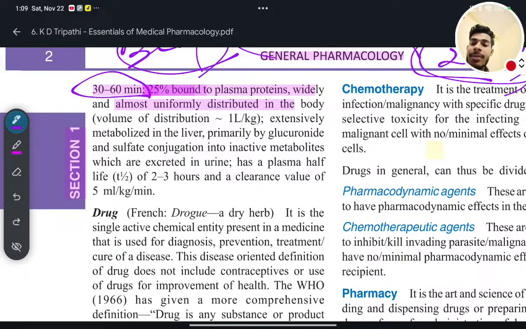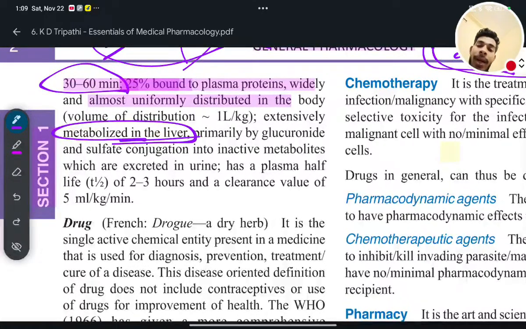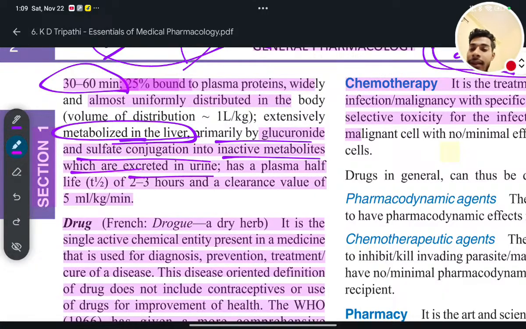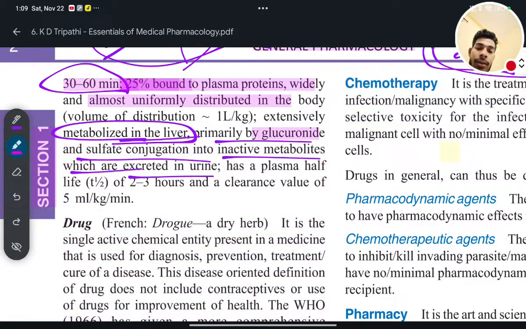Next, extensively metabolized in the liver. That is hepatic metabolism. So extensively metabolized in the liver primarily by glucuronide and sulfate conjugation into inactive metabolites which are excreted in urine. So what is the mechanism? Glucuronide and sulfate conjugation, you have to remember that, into an inactive metabolite which will be excreted in the urine.